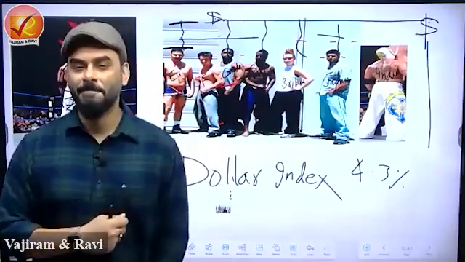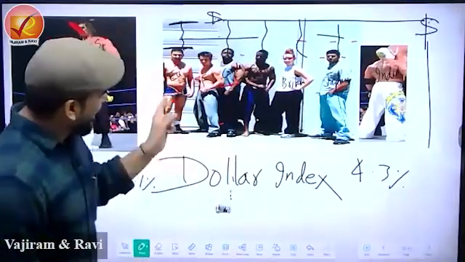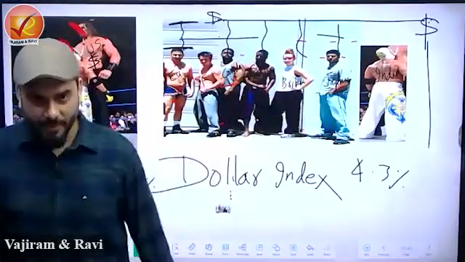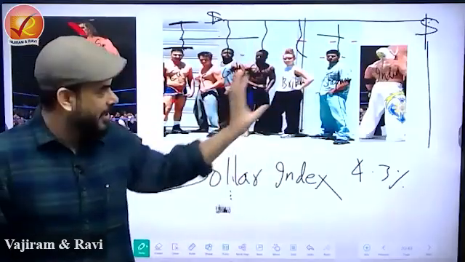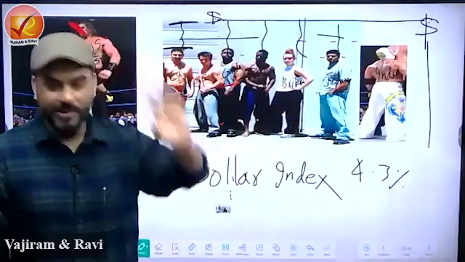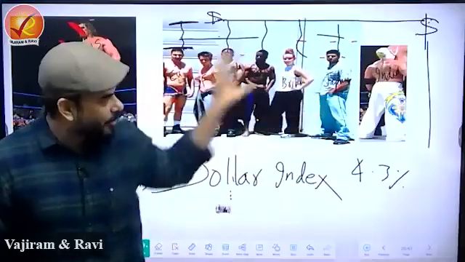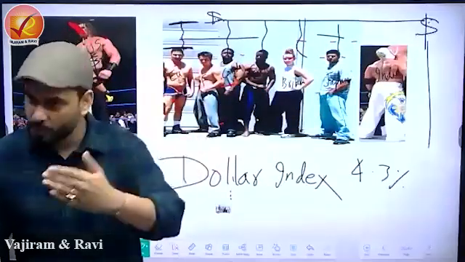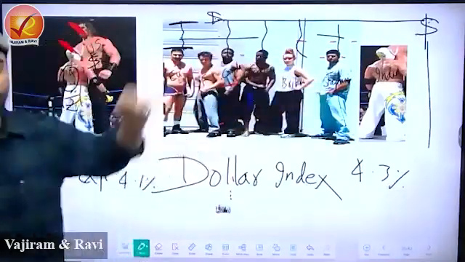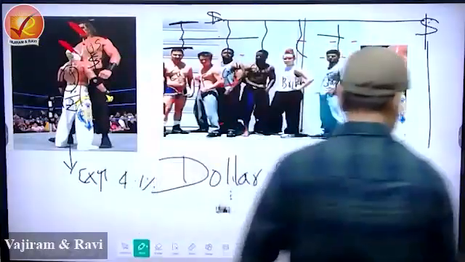Let's become technical, because in UPSC, if they ask you what the dollar index is, you will have to write the technical points. So why did India take the help of these currencies? Because these are the globally used common currencies, understood and valued by everyone across the world. These are also the currencies in which the US is interested, because these are all allies of the USA. They trade with the USA a lot. So we selected all the regions of the world with which the US has good relations. Even there you find that your dollar is stronger and they are weaker. So don't blame us.